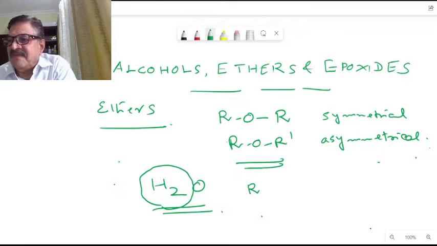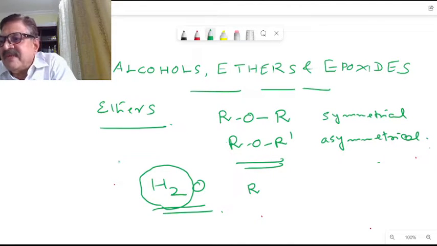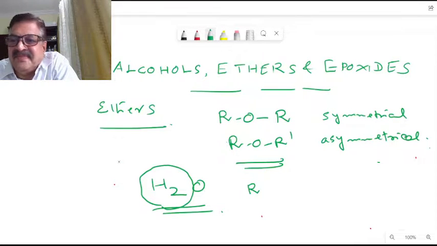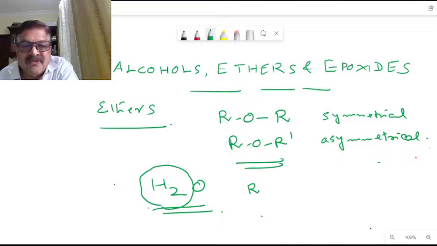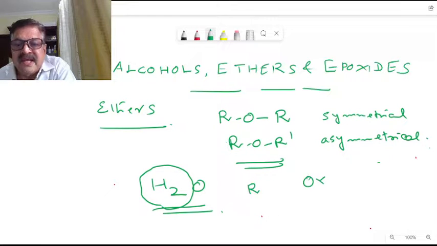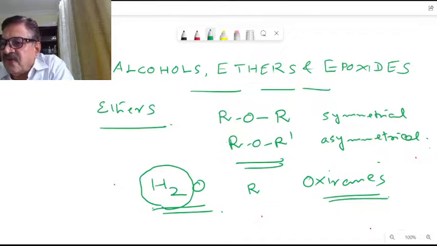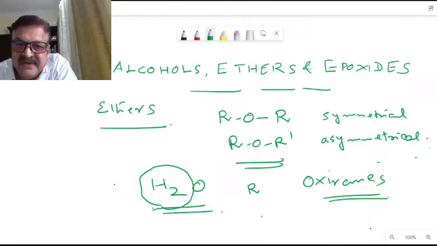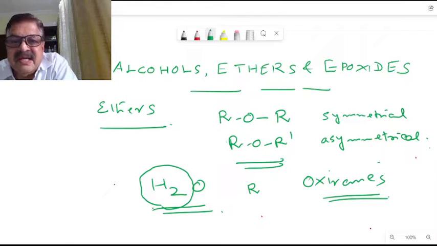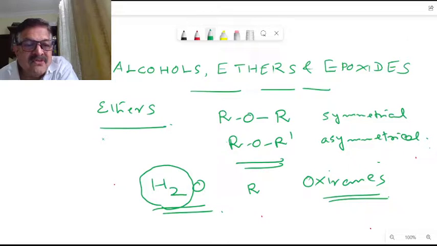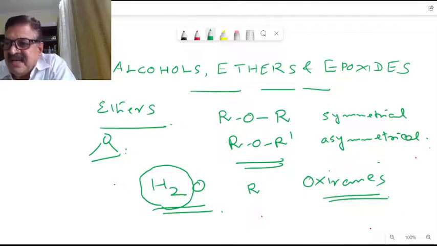Now let us see the epoxide here. That will be more interesting. They are also ethers. Epoxides are ethers, but this oxygen atom is in a three-membered ring. So epoxides are also called oxyranes. Epoxides are also known as oxyranes. They have a ring here. The oxygen atom is in the structure of an ether, but this oxygen atom is inside a three-membered ring.